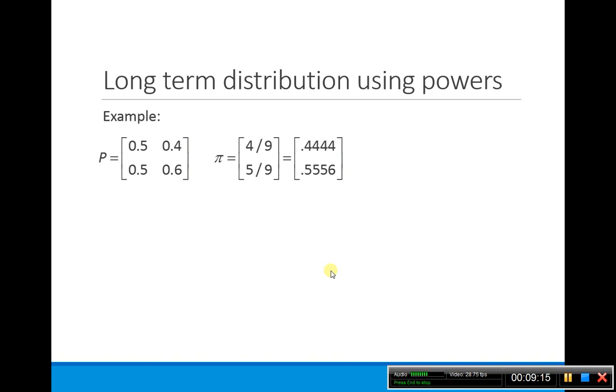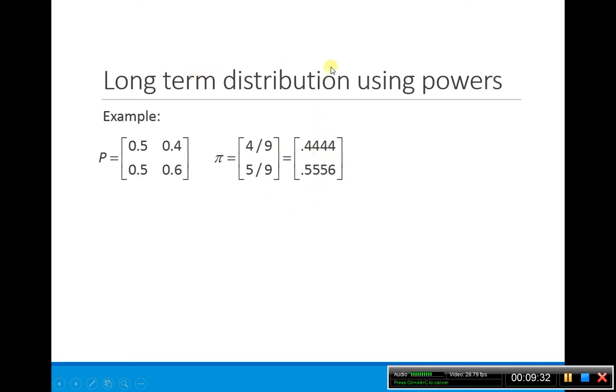Okay, so this is going back to the example that we had before. This was our first example, our nice 2x2 case. We could easily compute our pi. We could get exact answers, 4/9 and 5/9. We didn't have to estimate it over here in decimal form.